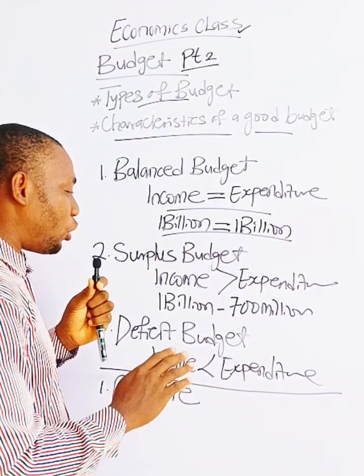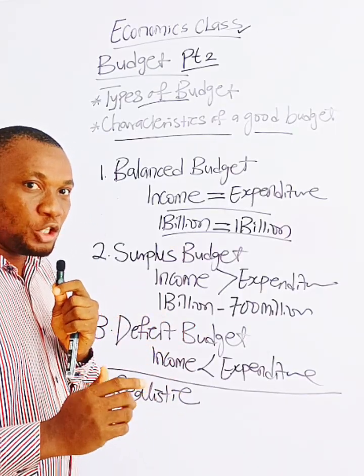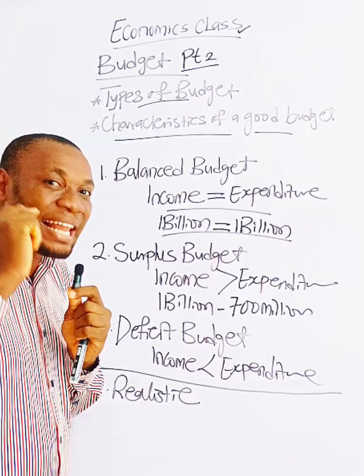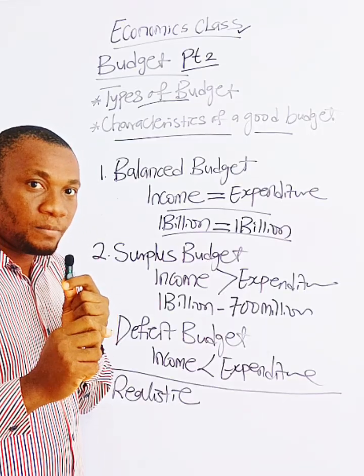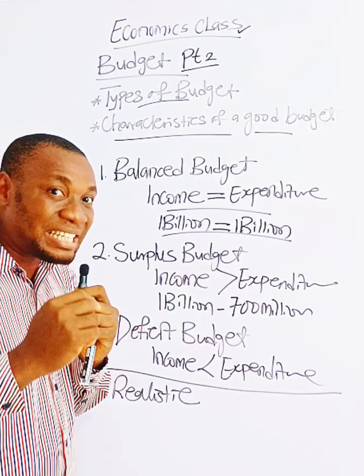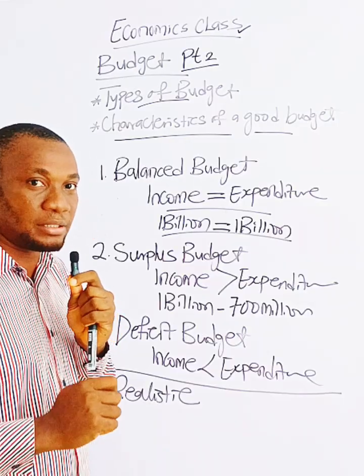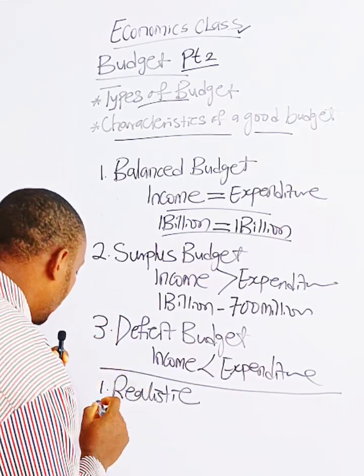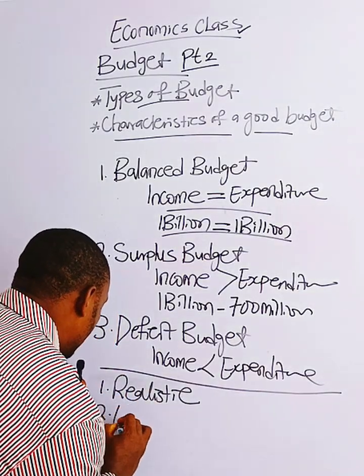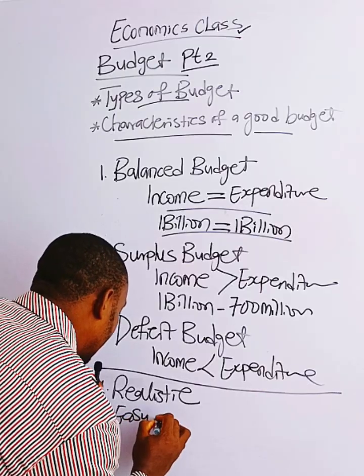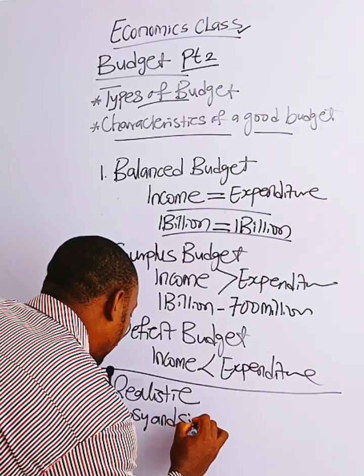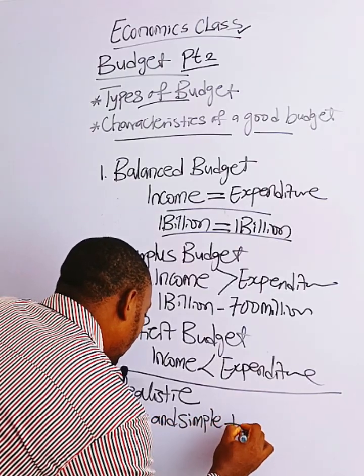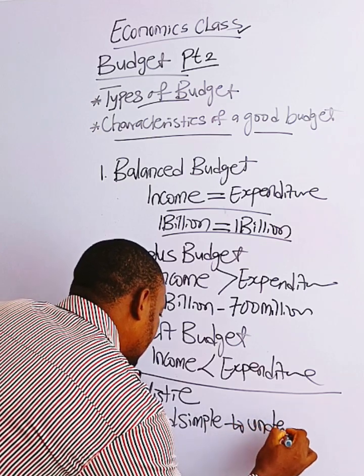You don't make budget on things that do not exist. You must be, to an extent, at least 90 to 100% sure of what you are putting in your budget in terms of income, because income is very important. Number two, your budget must be what? Easy and simple to understand.